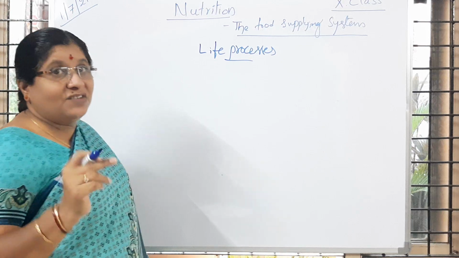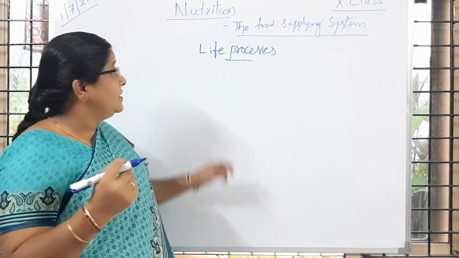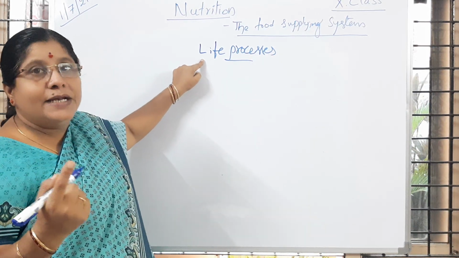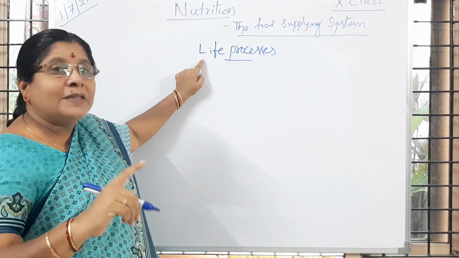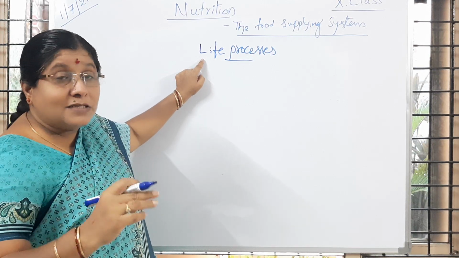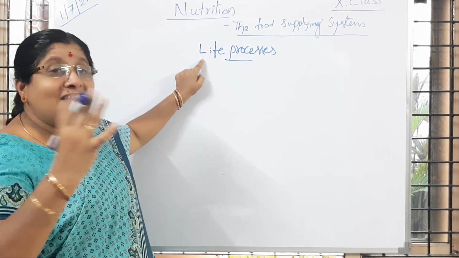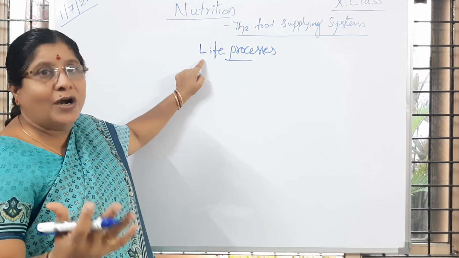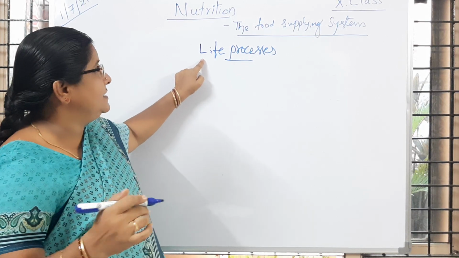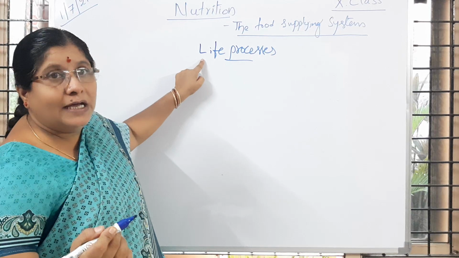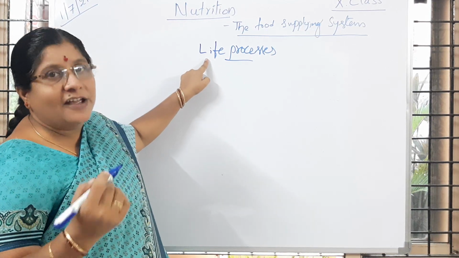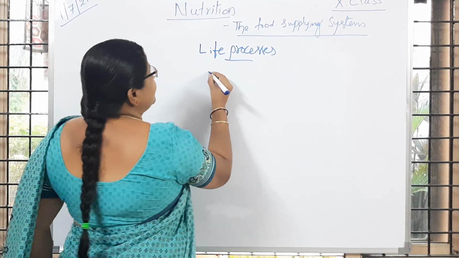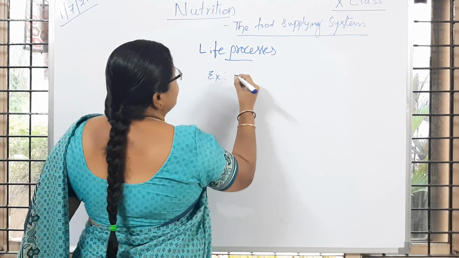It is one more question. What is a life process? All the functions of the body performed by any living organism for survival are called life processes. What are the examples of life processes?